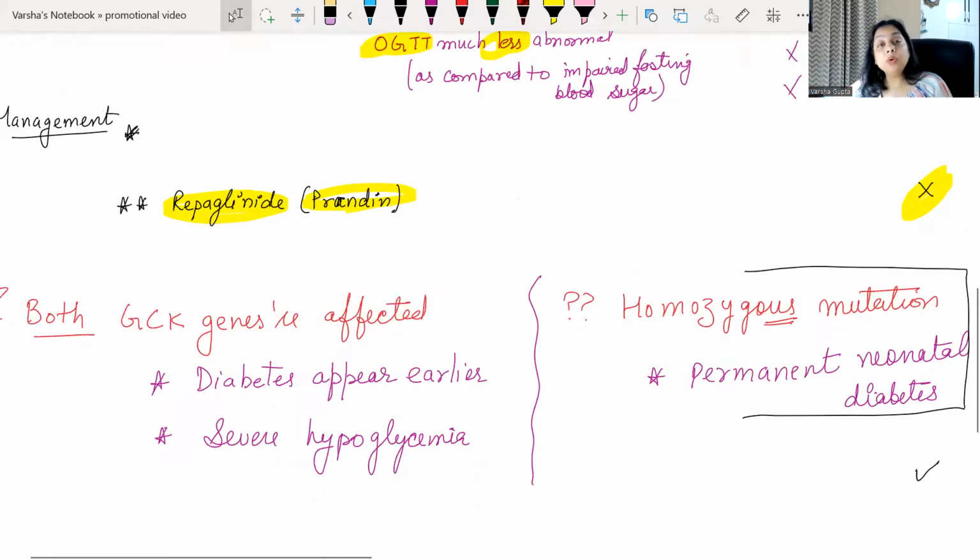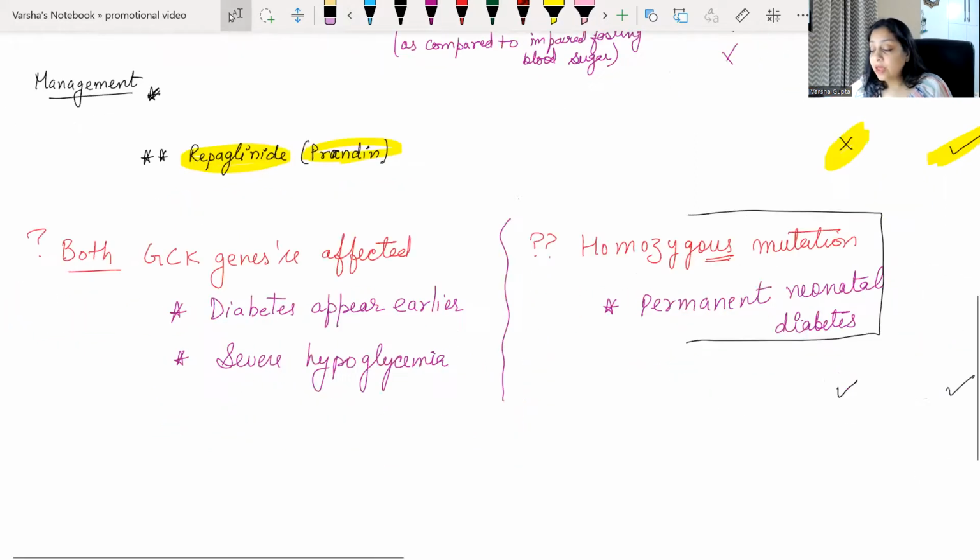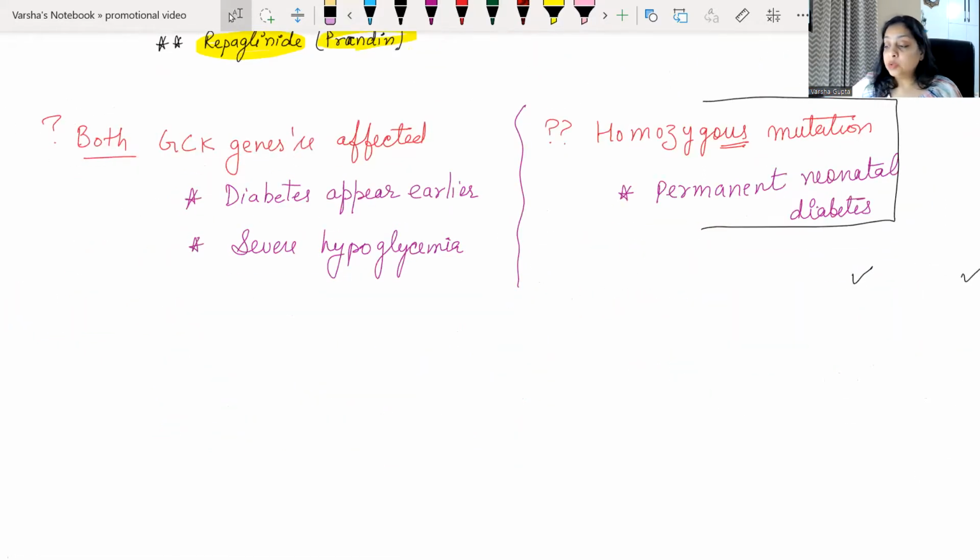Right now, you know the mutation, how it is hampering, how we manage it, and what the three cases are. Now, there can be two more extra edge points. If both the GCK genes are affected, whereas until now, in the normal conditions, we say only one gene is affected.